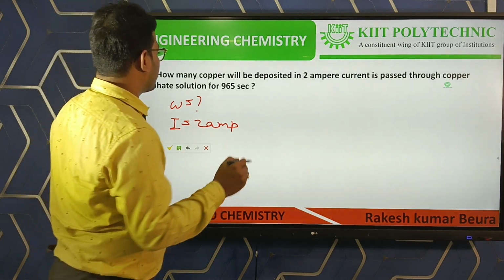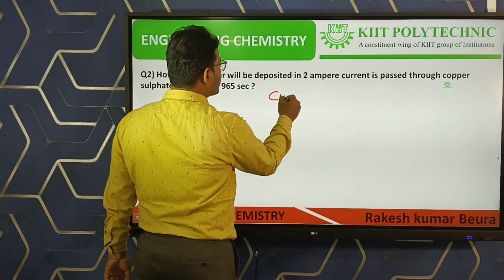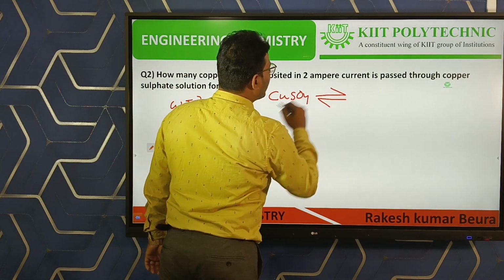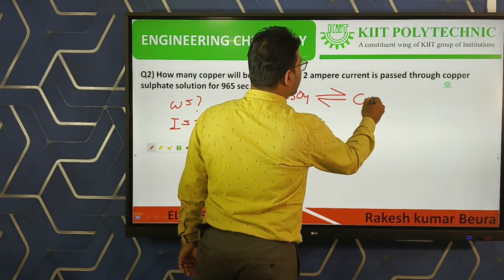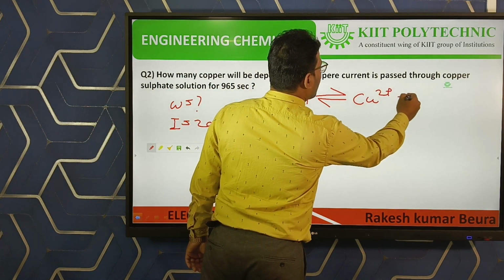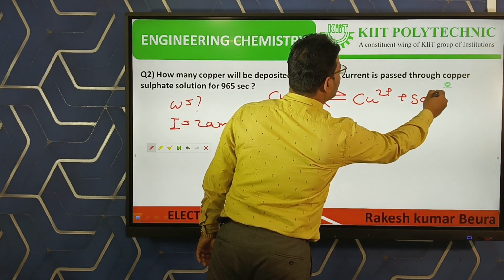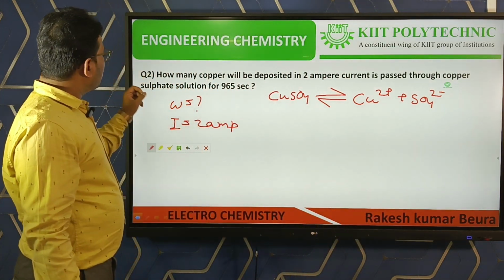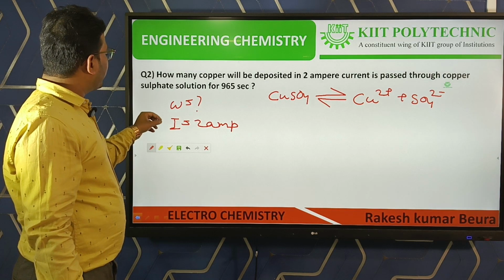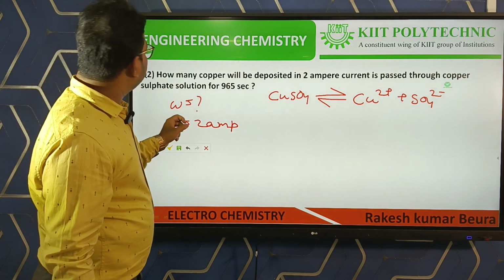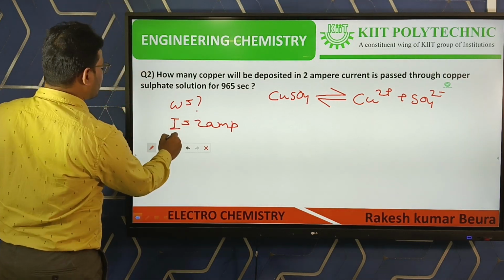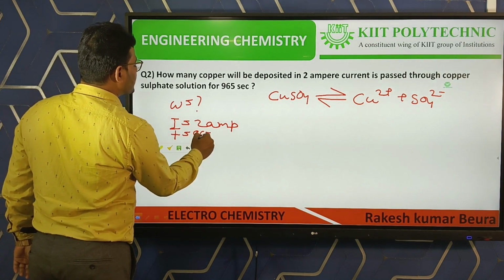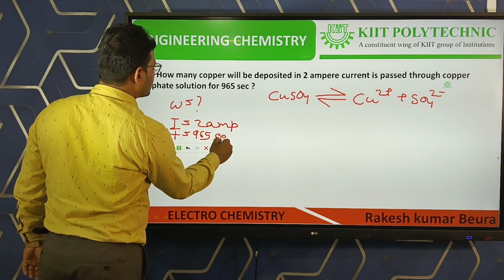Copper sulfate solution, CuSO4. After ionization, it becomes Cu2+ and SO4 2-. So here it wants W and given I and also T. T is equal to 965 seconds.